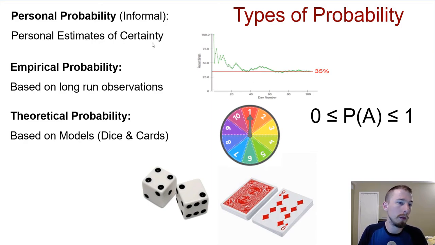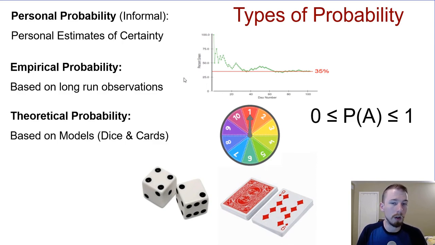So our different types of probability are personal probability, which is an informal version of probability. We use this type of probability all the time. I know I just said all the time, so like 80% of the days probably for me, I feel like I talk about probability, but 100% of the time for this unit, right? Personal probability basically gives a personal estimate, quantifying your personal degree of certainty. So what's the probability personally do you feel like of you getting an A this semester? If you feel it's really good, you feel it's really low, how would you quantify that if you had to? Anyway, that's personal probability. That's not what we're going to be dealing with in stats.